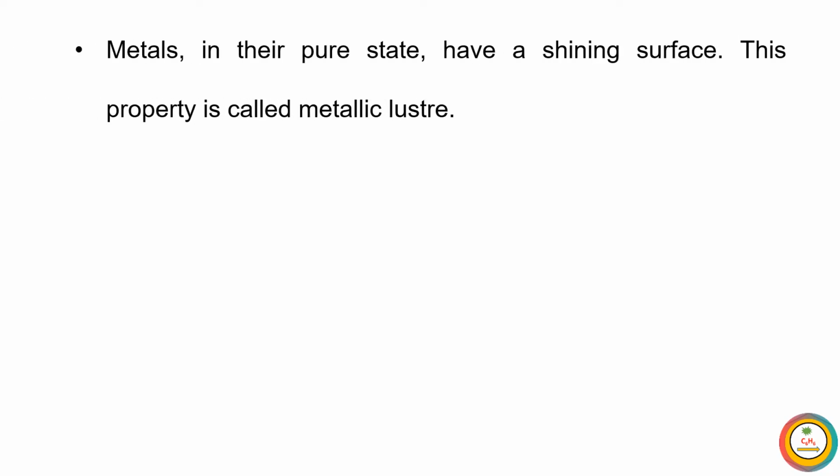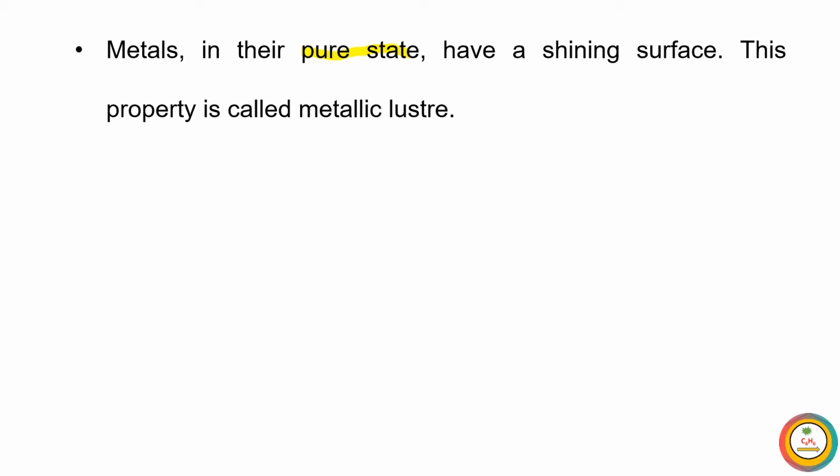Metals in their pure state are highly reactive. Due to this high reactivity, metals easily react with atmospheric gases and water vapors. Due to this reaction, a protective oxide layer is deposited on the metal surface, which makes the metal dull in appearance.